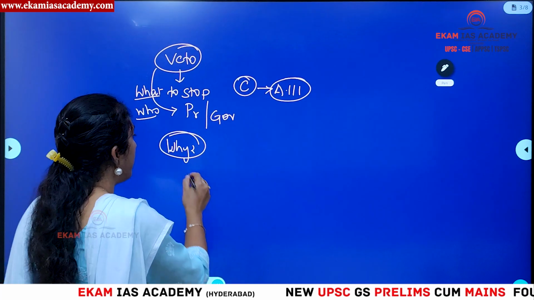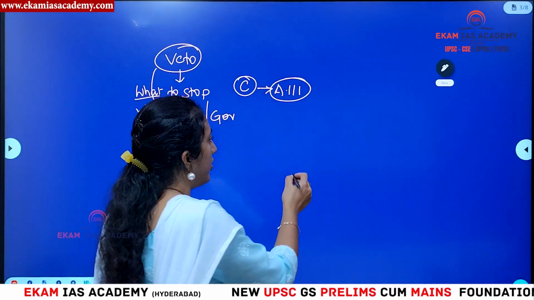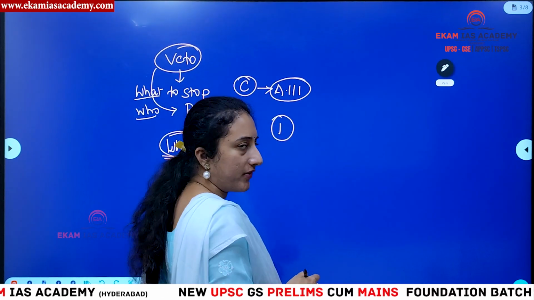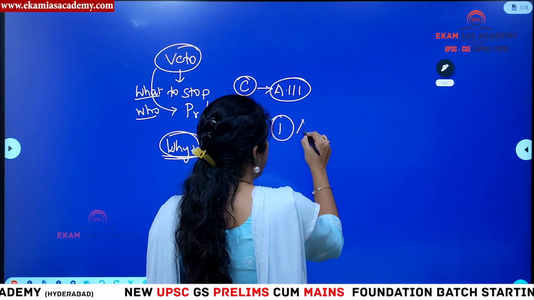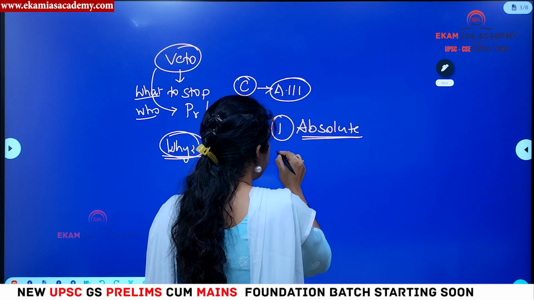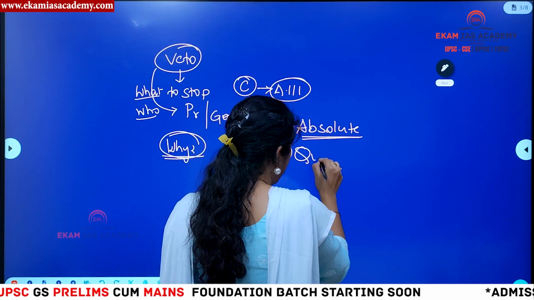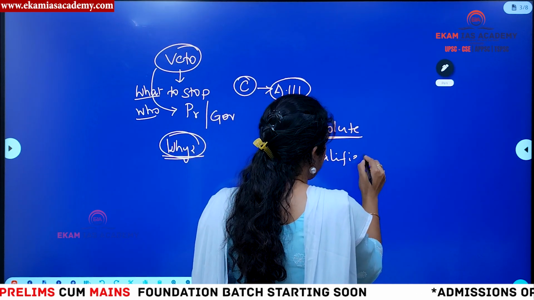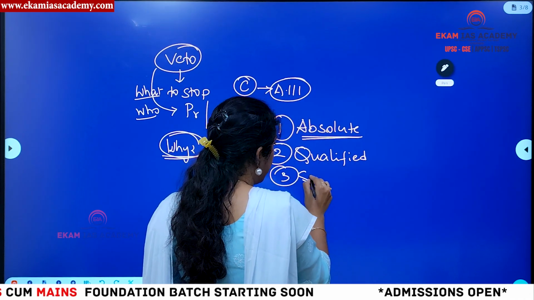After understanding why it is used, we also have to understand the types of veto, right? The first one is absolute veto. Absolute veto is the first category. Second is the qualified veto. And then the third one is suspensive veto.